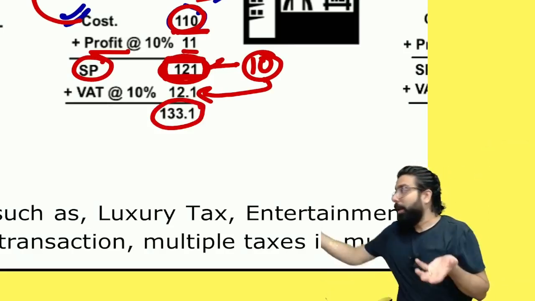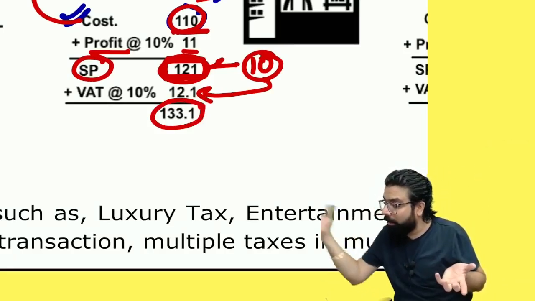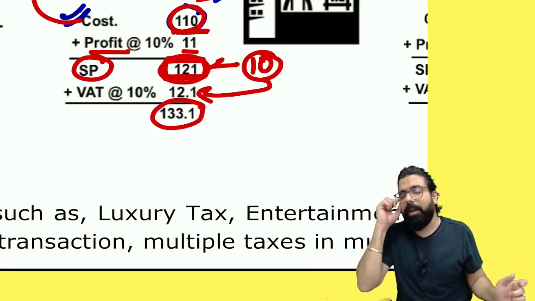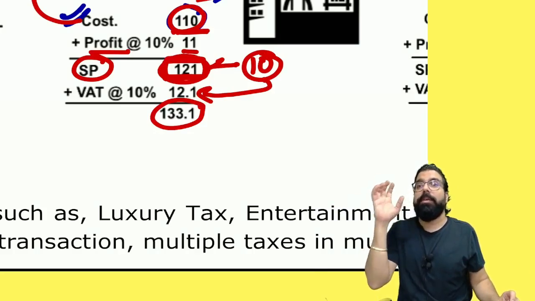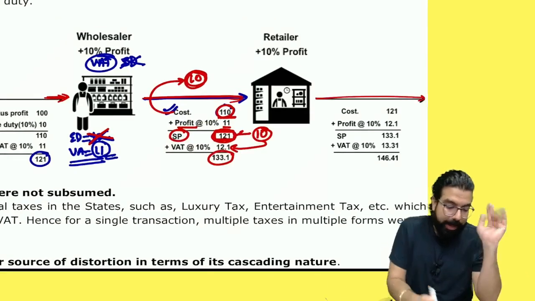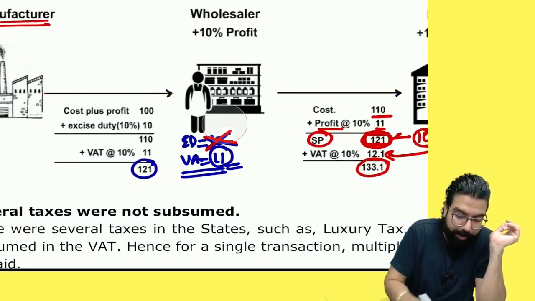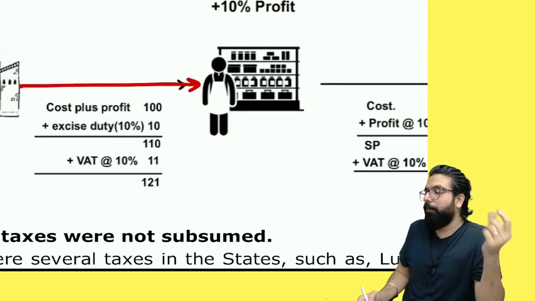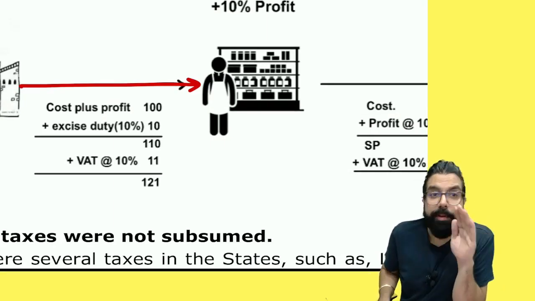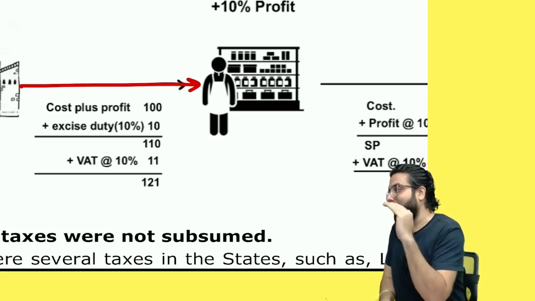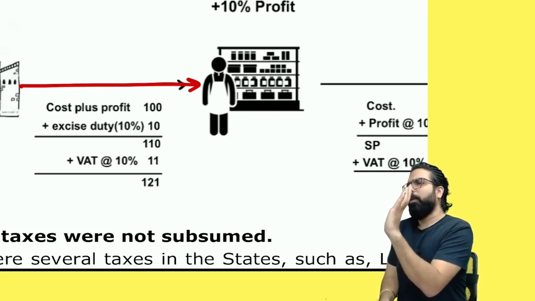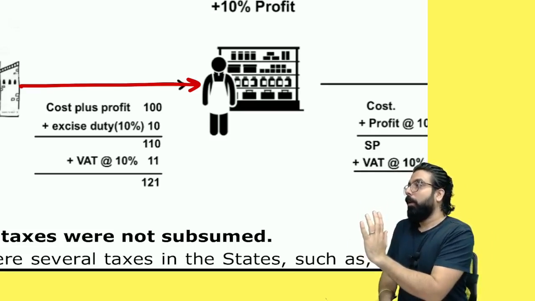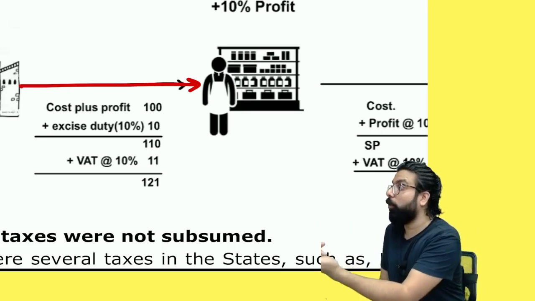So tell me one thing. If I buy something and I paid excise duty, that excise duty, do I get the credit as a wholesaler or I don't get? Yes or no? I'll explain you again. You have to tell me, everyone over here. I bought, people listen carefully. See, everyone, this is your first class with indirect tax, right? It will take you little time to digest. But I want everyone to talk. If you don't talk, you will not understand. And if you don't talk, I will not understand if you understood or not.